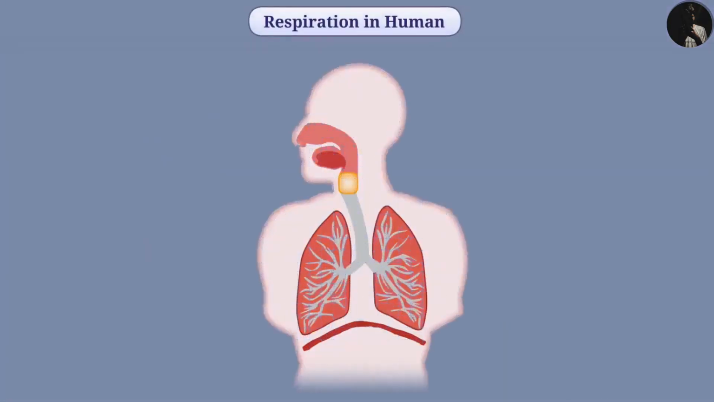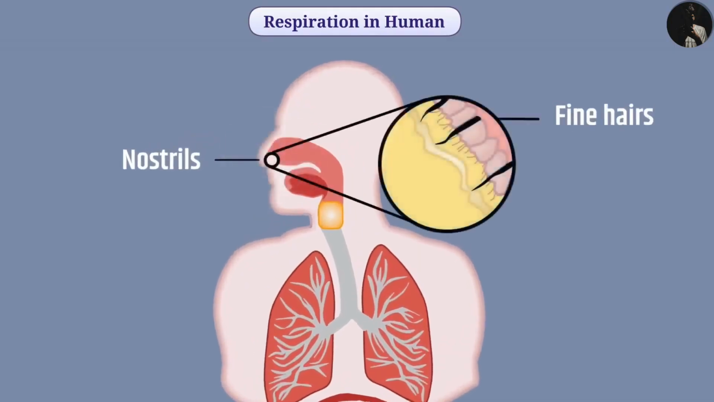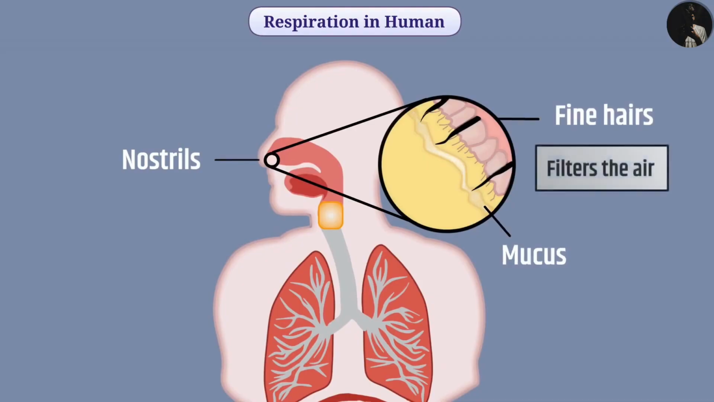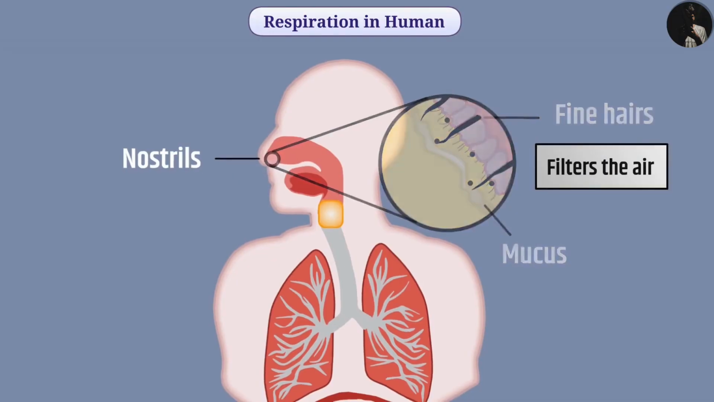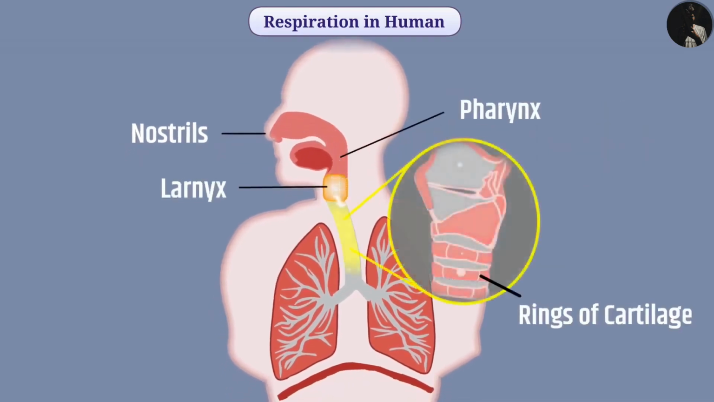In humans, air enters inside the body through nostrils. Nostrils consist of a layer of fine hairs and mucus. These fine hairs and mucus filter the air that goes inside the body so that the dust and impurities present in the air do not enter inside the body. After this, the air reaches the trachea via the pharynx and larynx. Rings of cartilage are present in the trachea to ensure the air passage does not collapse.